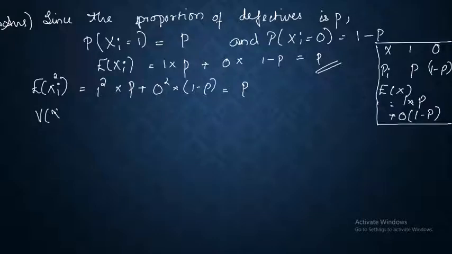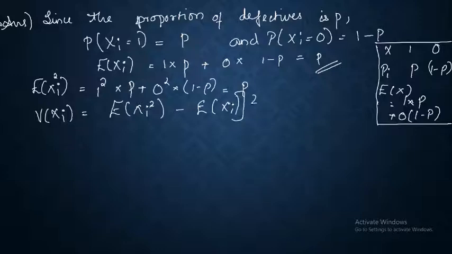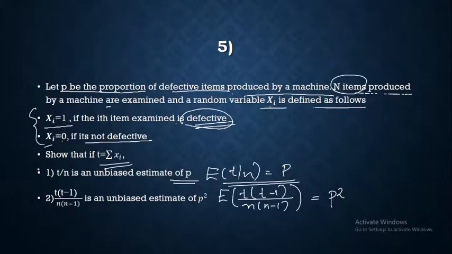Now I'm going to find out variance of xi. What is variance of xi? Expectation of xi square minus expectation of xi the whole square. So this is equal to p minus p square, which is equal to p into 1 minus p. So there are some results with us.